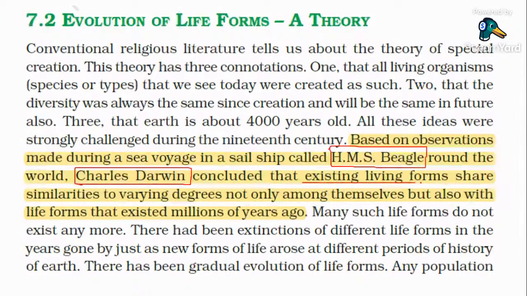Existing living forms share similarity to various degrees, not only among themselves but also with the life forms that existed millions of years ago. Clear? So that was actually challenging, and it made the whole theory challenging.